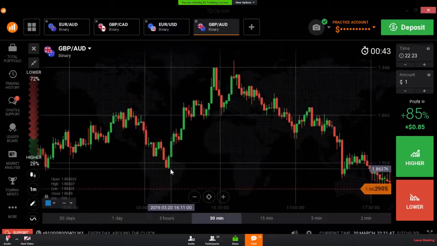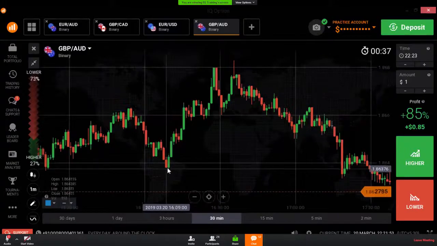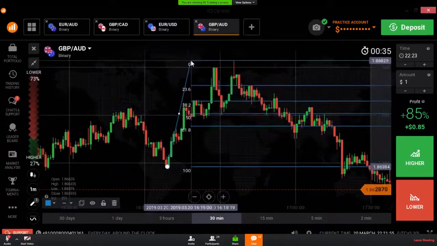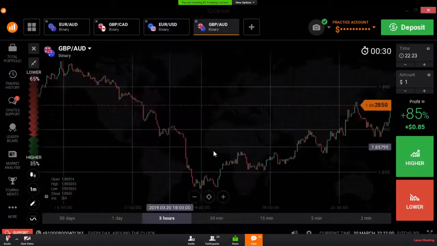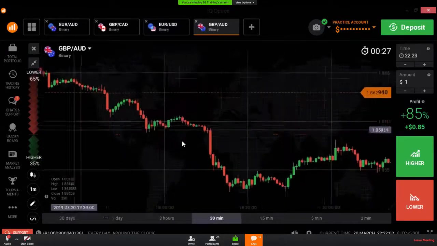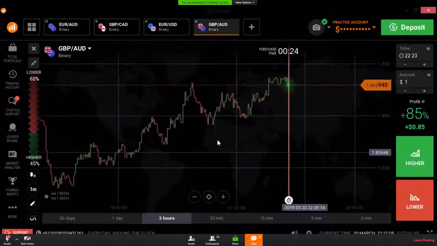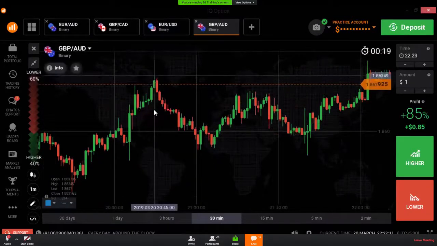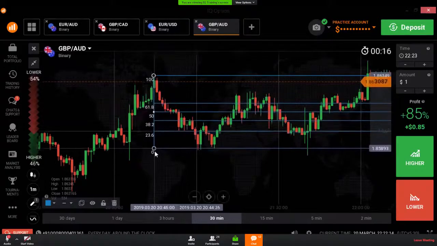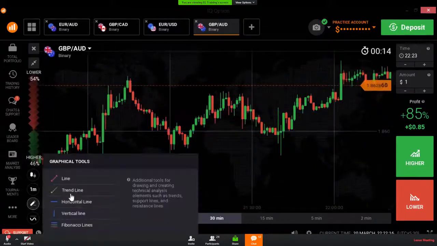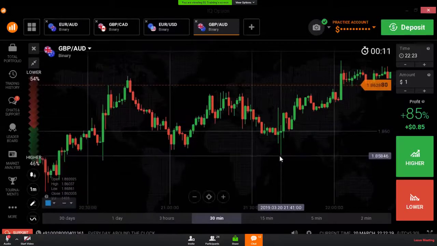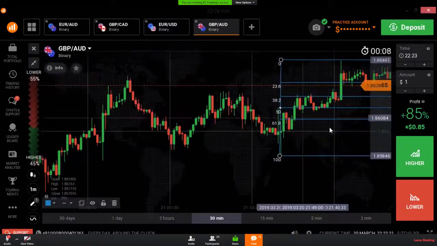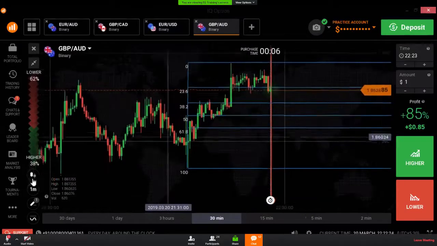If you want to draw a Fibonacci tool in an uptrend, always choose from the lower low to the higher high like this. In a downtrend, I will show you. This is a downtrend. Always choose from the higher high to the lower low like this. Or in an uptrend, always choose from the lower low to the higher high. You can draw the Fibonacci tool like this.